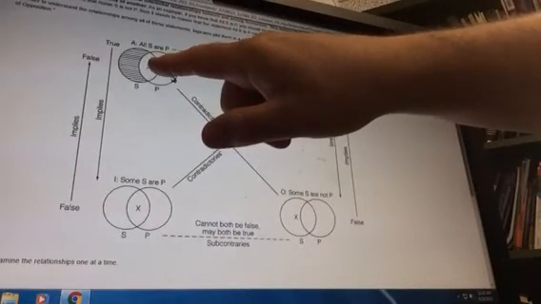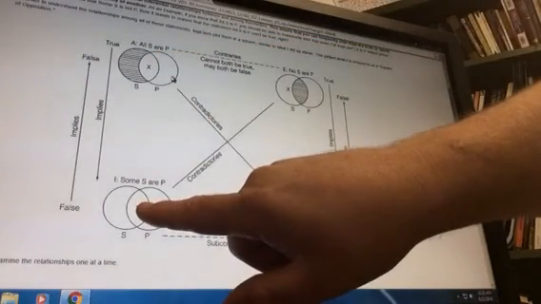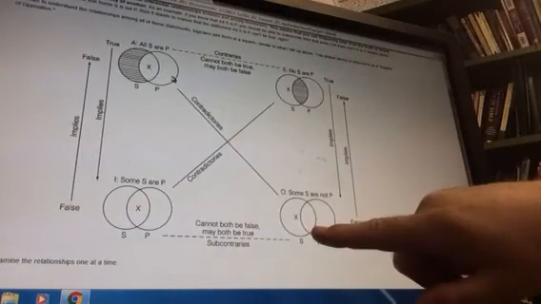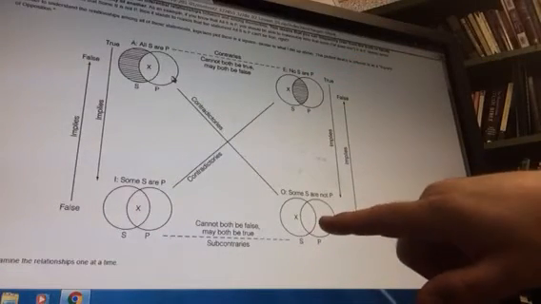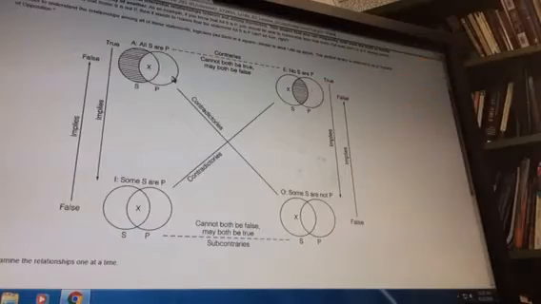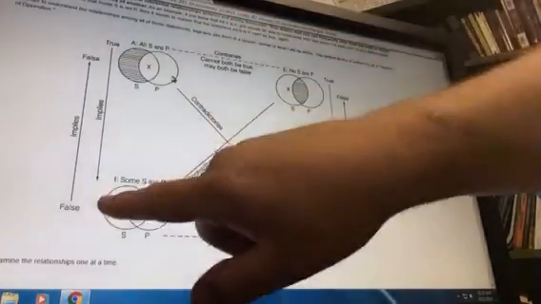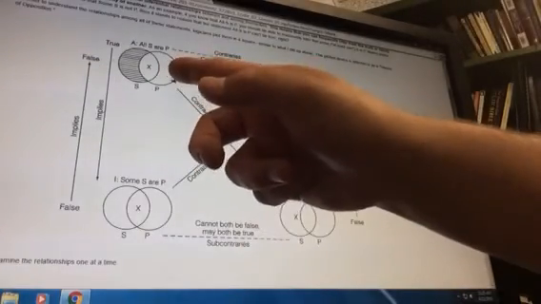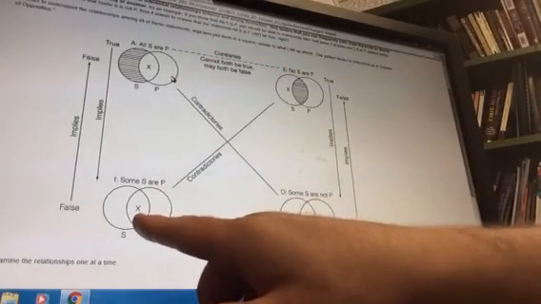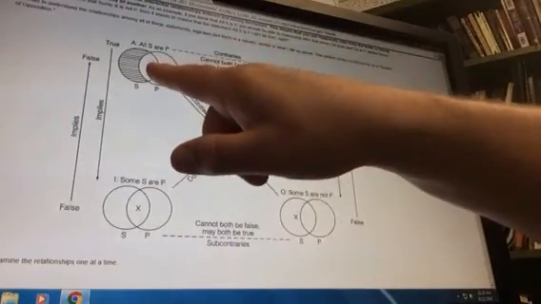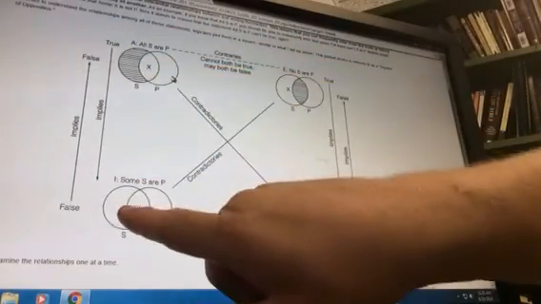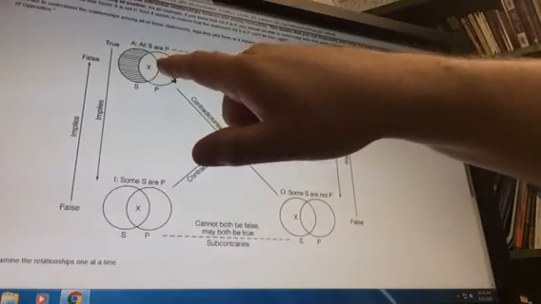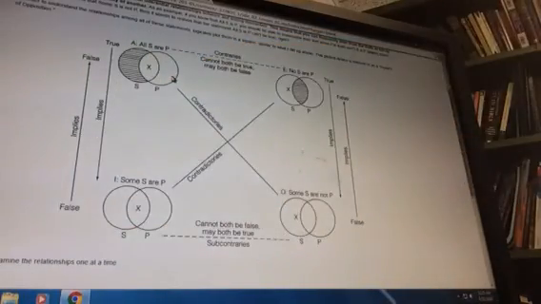These, in the traditional square, if true on the upper side, are going to be true on the lower side, and so on. And if these are false, then we know we can't make a universal claim. And so we have these little arrows telling us how those work. Now, just because some dogs are named Fido doesn't mean all dogs are named Fido. But if it's false that there is no dog named Fido, then we know the universal statement is false, but we don't know anything more than that.